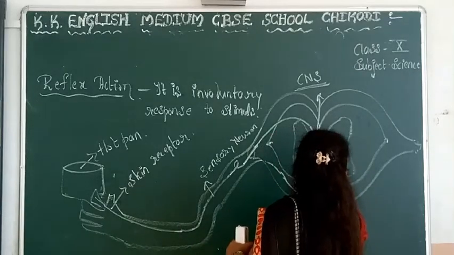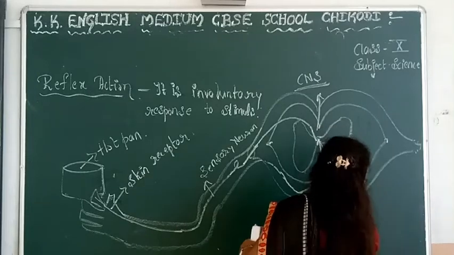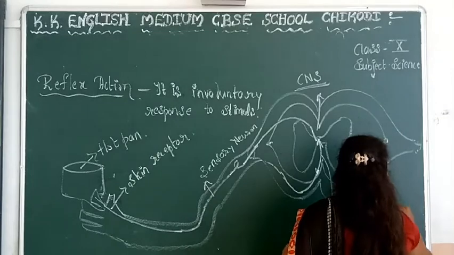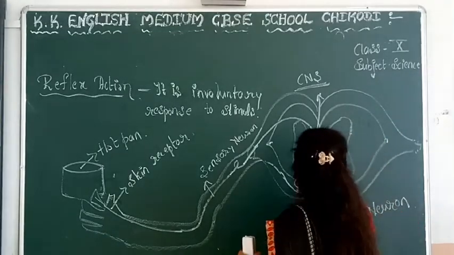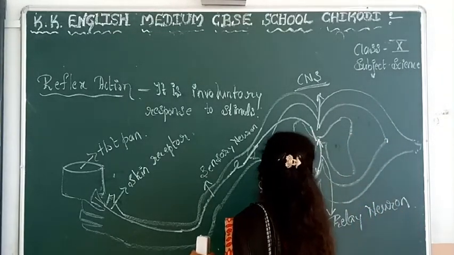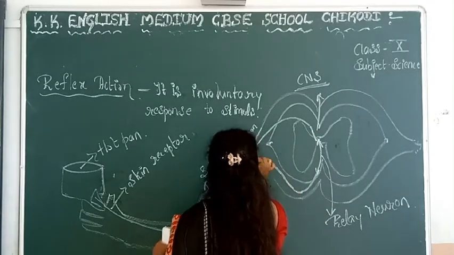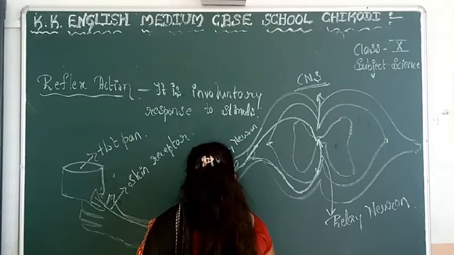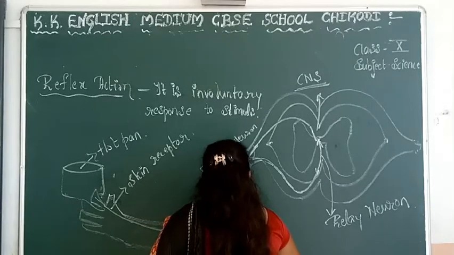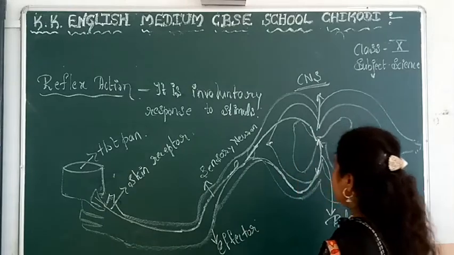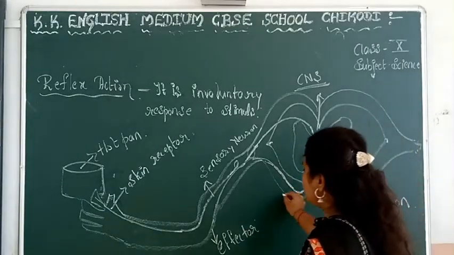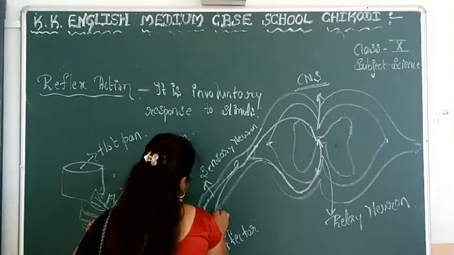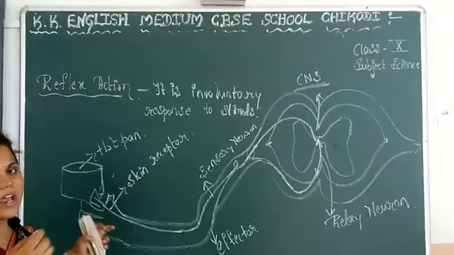Here it is a relay neuron, and suddenly this information reflects to the muscles. Through the nervous system, this information suddenly reverses to our hand, telling it to remove the hand.